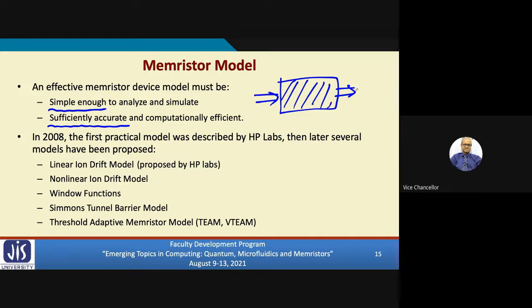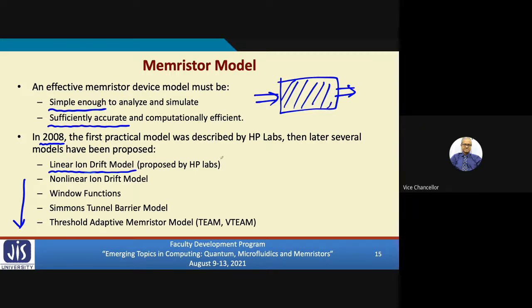Now, the first practical model: as I said earlier, in 2008 the memristor was fabricated in the HP labs, so the first model was based on that. Subsequently, some drawbacks of this model were found and many other models were proposed. But these are all theoretical models. As I told you, at present the trend is to go for physical models of such memristors.